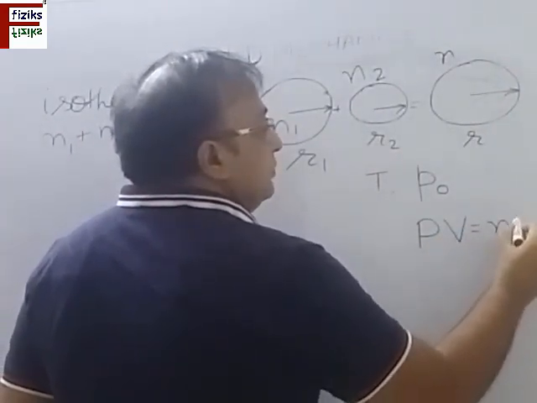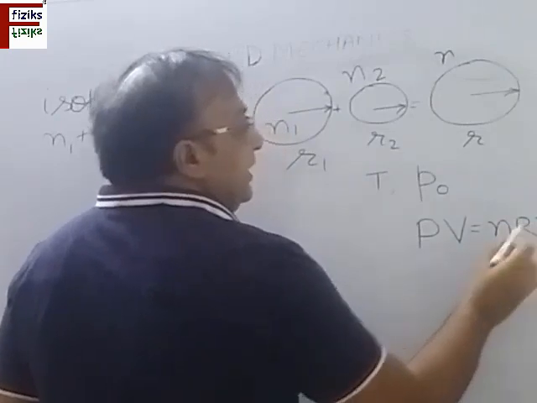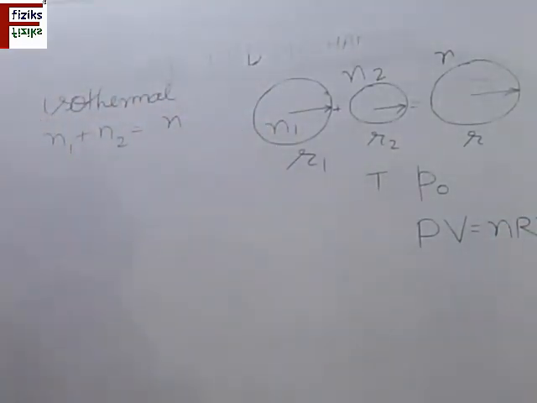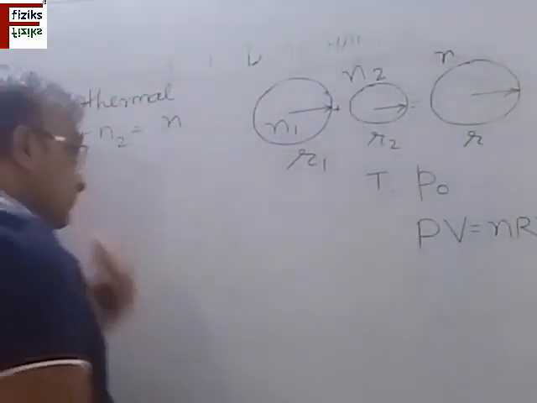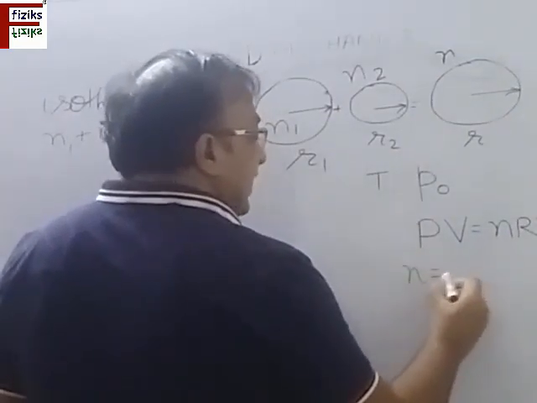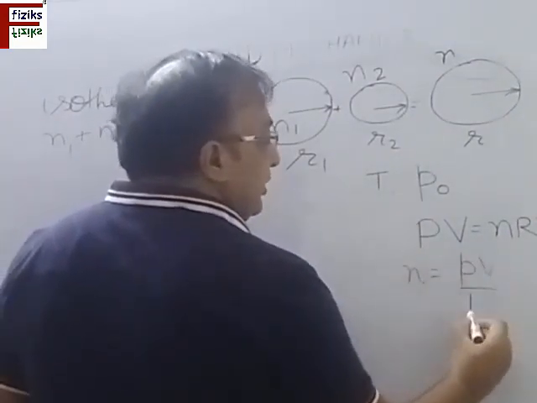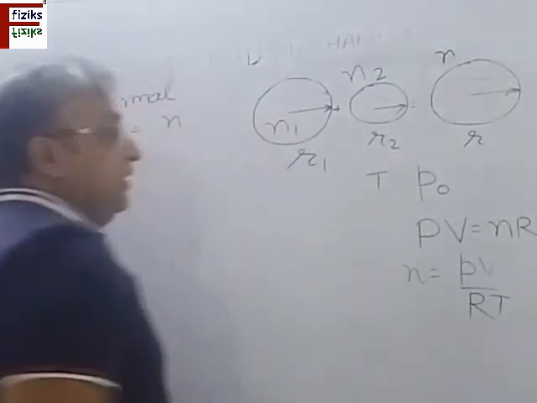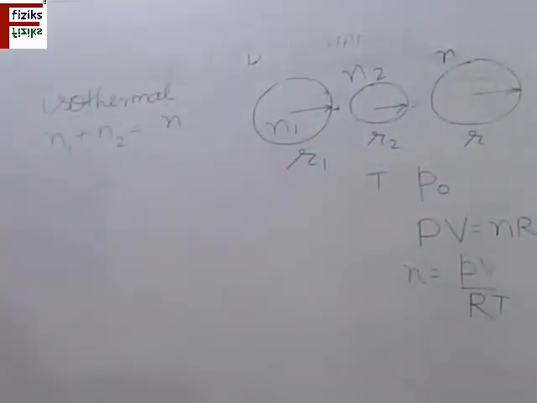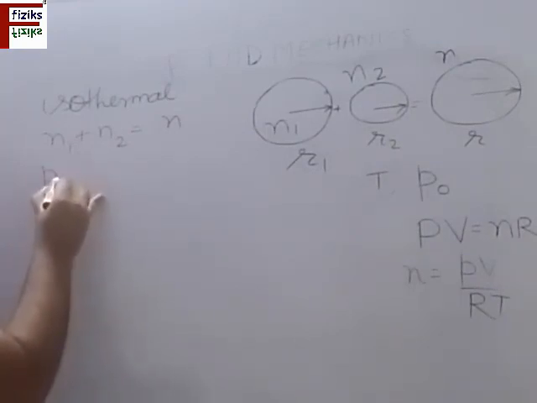PV equals nRT. T is the absolute temperature, and this is constant during this process. So n is PV by R, where R is called the gas constant. Putting the values in this equation, P1 V1. What is P1?